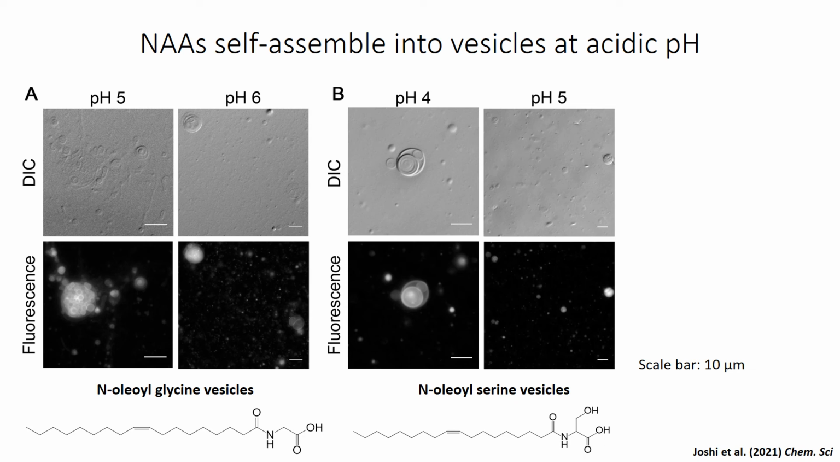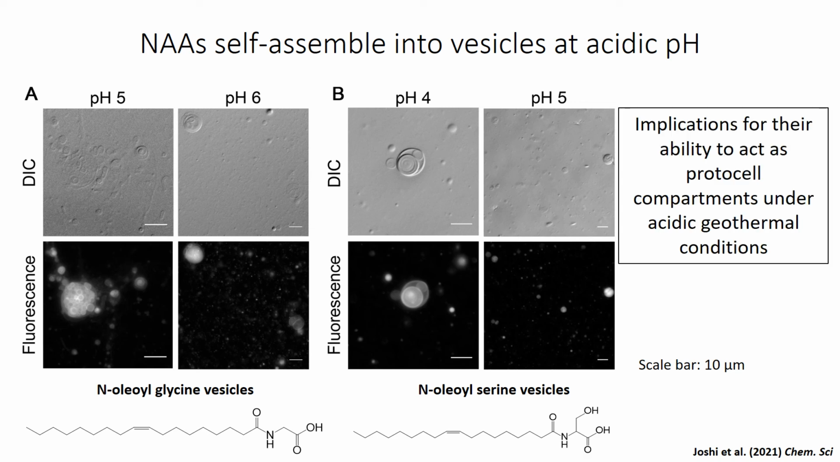Although both N-acyl amino acids and fatty acids have a terminal carboxyl group in their head group, the presence of the amide linkage in N-acyl amino acids might lower the pH optimum for vesicle formation. Furthermore, the preferential pH for vesicle formation also seems to depend on the nature of the amino acid component of the N-acyl amino acid. As you can see here, the pH optimum of N-oleoyl serine is slightly lower than that of N-oleoyl glycine, maybe because of the presence of an electron-withdrawing hydroxyl group in the side chain of serine.